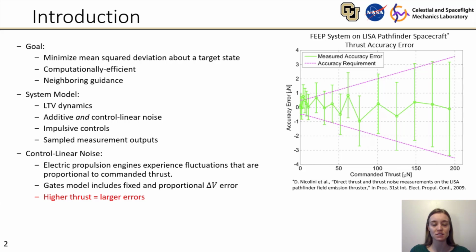By control linear noise, I'm referring to noise that is linearly proportional to the control magnitude. Experimental studies have shown that electric propulsion engines experience discharge current fluctuations that are linearly proportional to the level of nominal thrust. The Gates model for maneuver execution errors also incorporates fixed and proportional delta V errors. So in short, higher thrust produces larger errors, and we would like to account for that in our optimization. However, control linear noise is often neglected in spacecraft mission design due to its increased complexity.